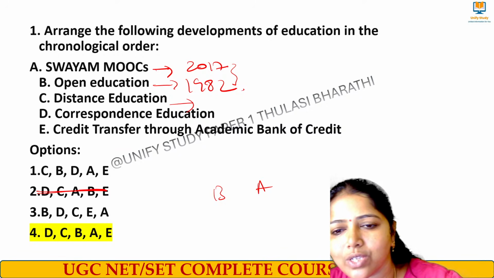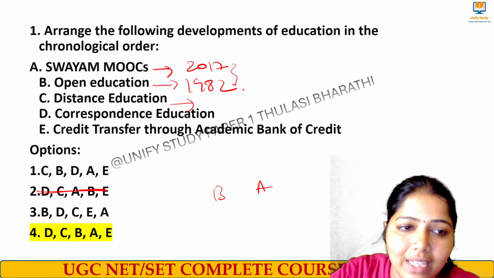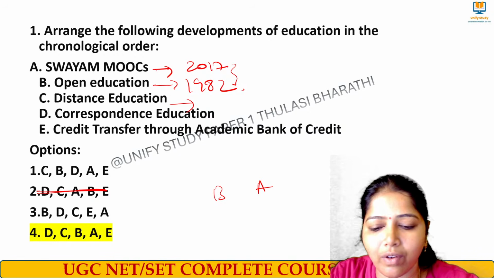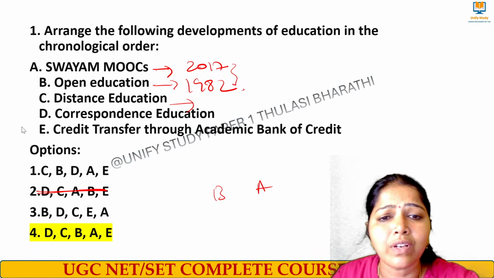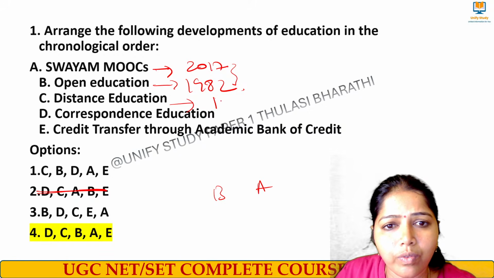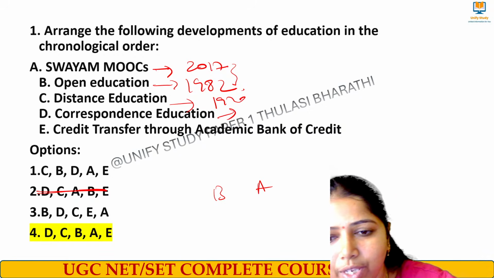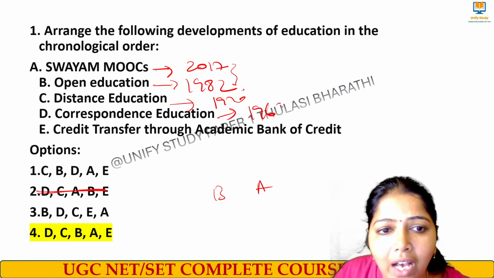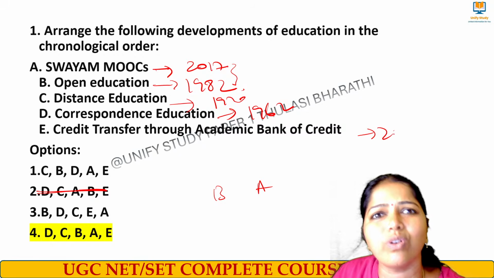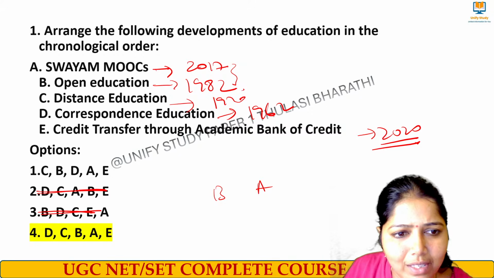When did distance education start? Distance education was started during the 1970s itself. And then we had correspondence education. Correspondence education was also started during 1962, University of Delhi. Credit transfer to academic, that we know is an NEP 2020 initiative. So simple, we can eliminate this option.